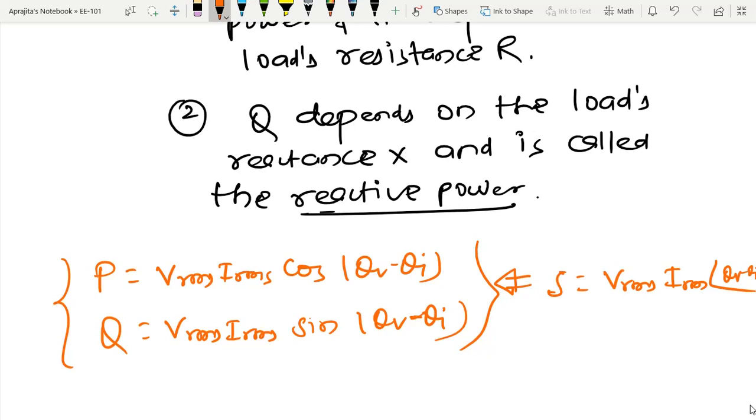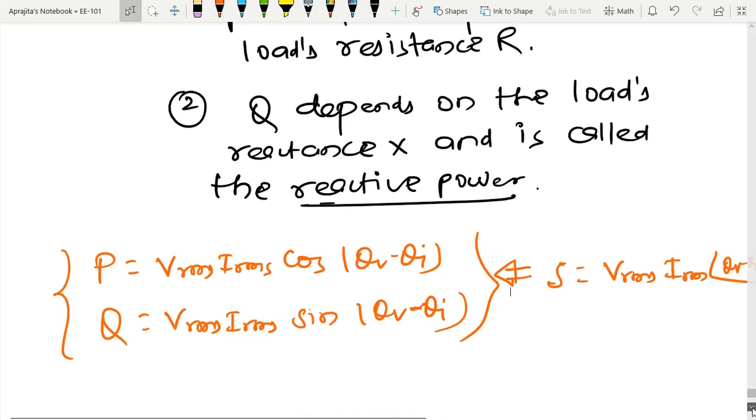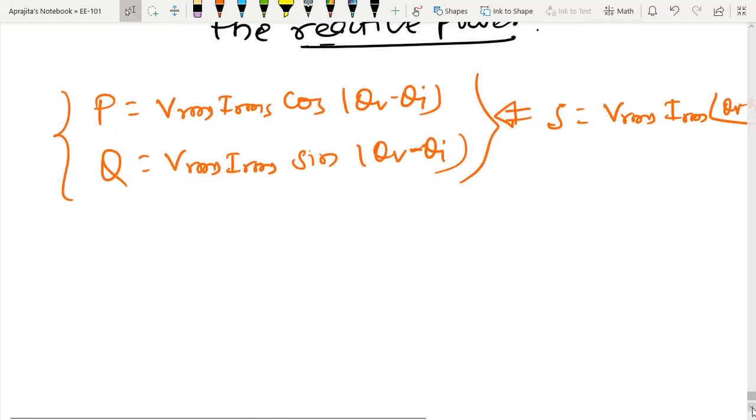So now let us try to come to the more consequence of this result. So this particular quantity is the complex power. Now try to interpret this P. I have already seen that P is nothing but the real power or average power. So the real power P is the average power in watt delivered to a load, and it is only the useful power.